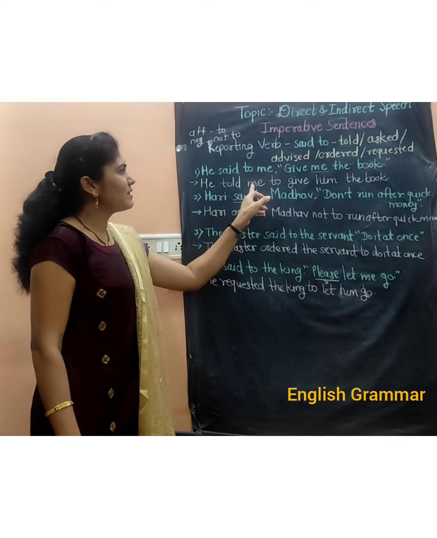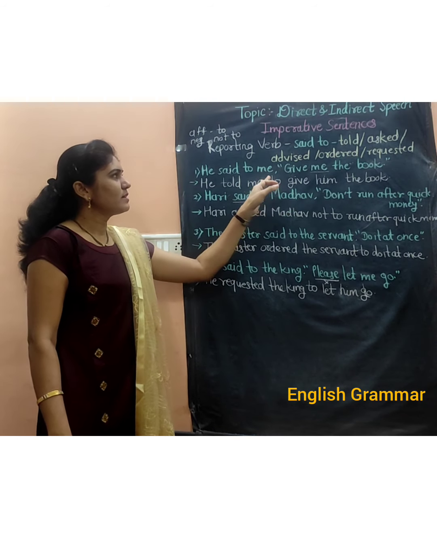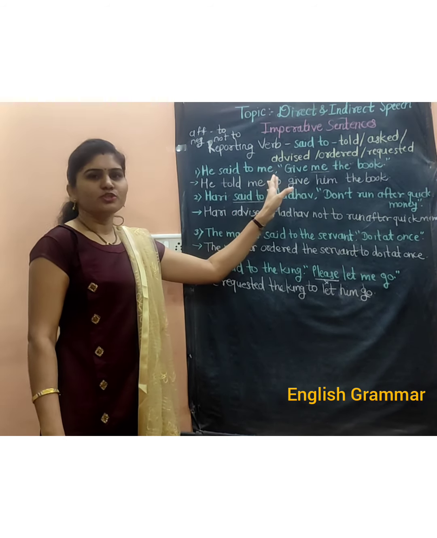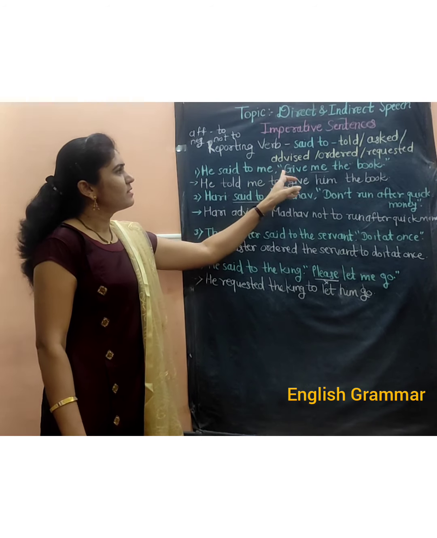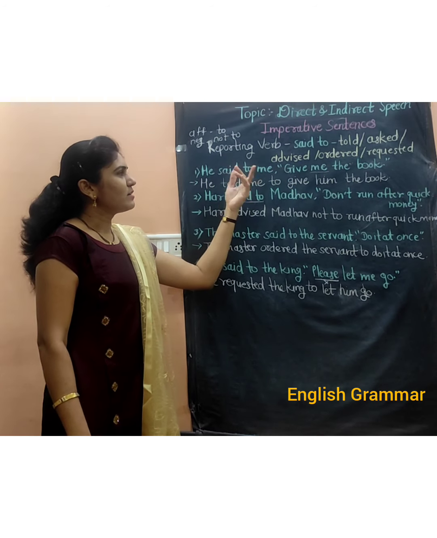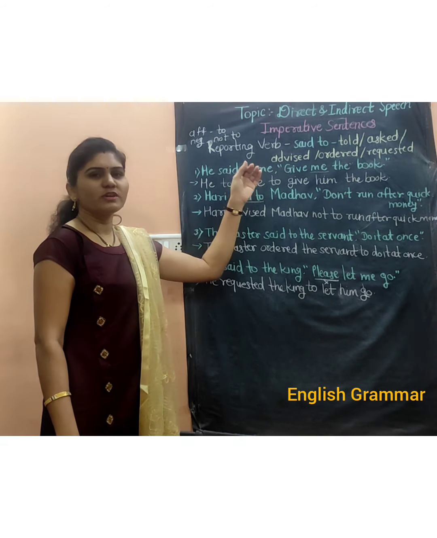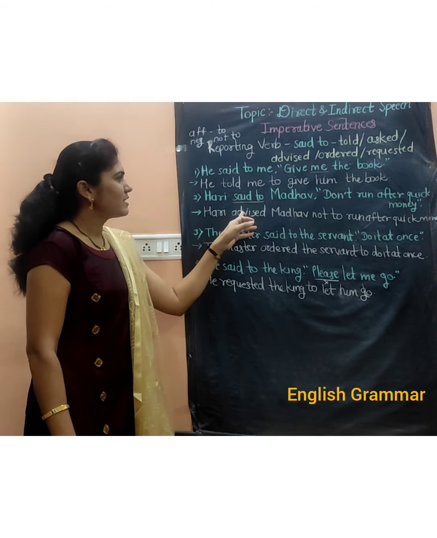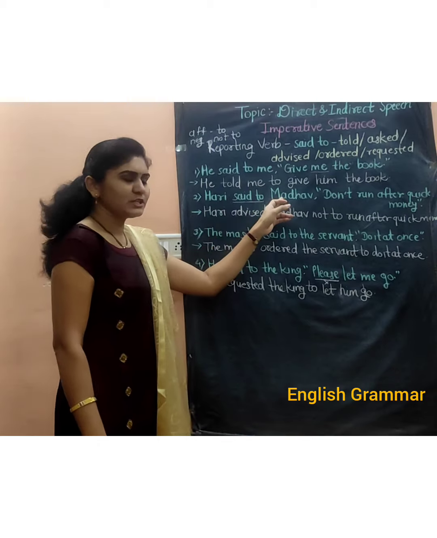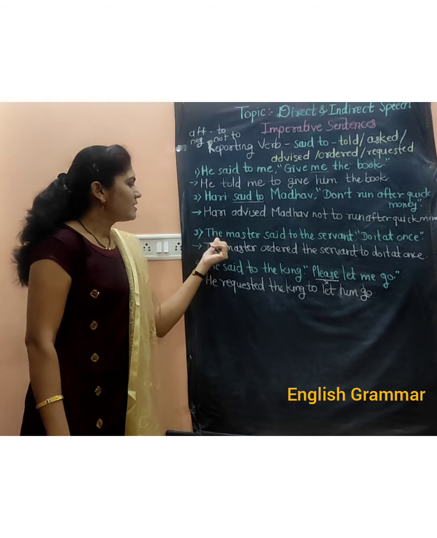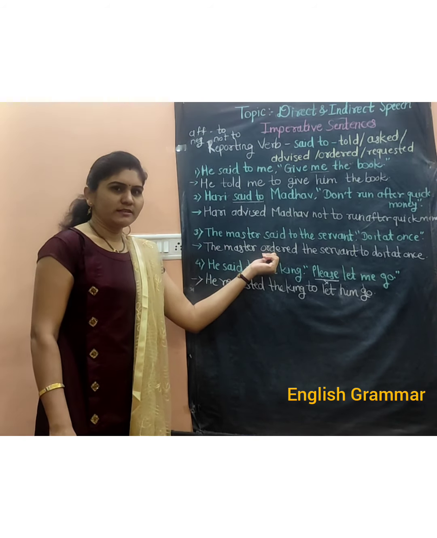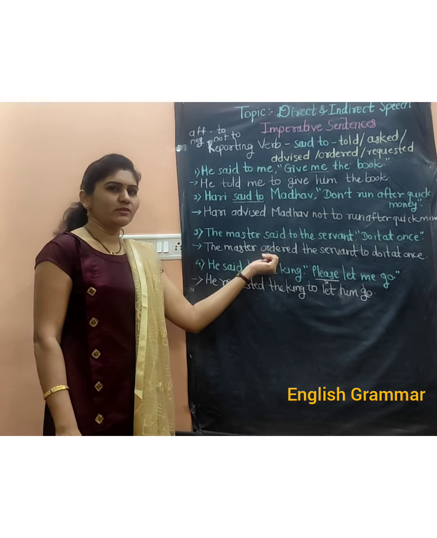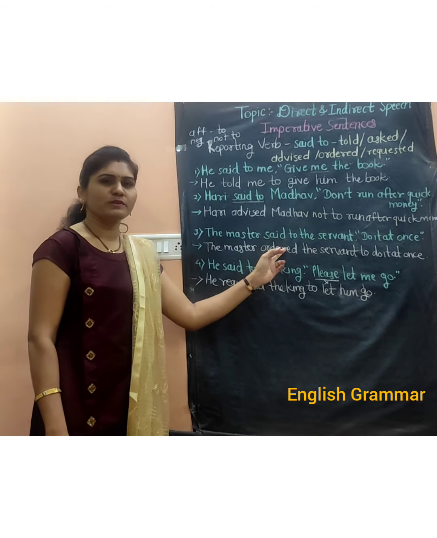So here we have seen different types of examples. In the first example, there is only talking, he said or he asked me. In the second sentence, there is advice given by Hari to Madhav. The third sentence is about an order, so we have used the reporting verb ordered.